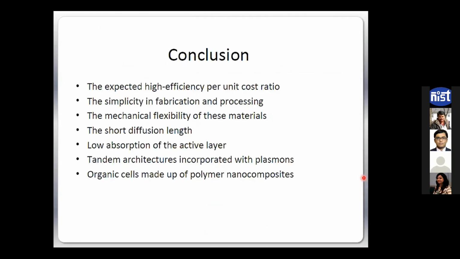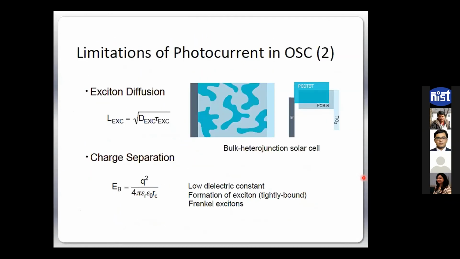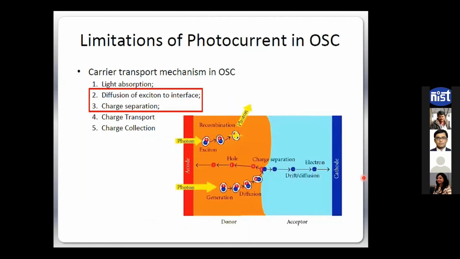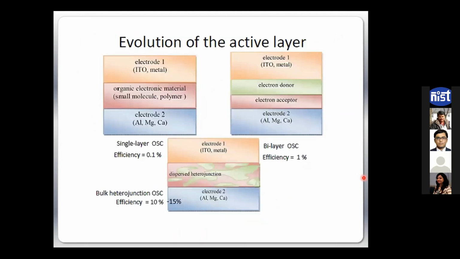When I'm talking about these 15%, 16% devices, what people have done is make sure, by changing the concentration of one material versus the other material, by using some additives and all these things. It is not like I had 1% efficiency for bilayer devices and I just mixed and got 15%.